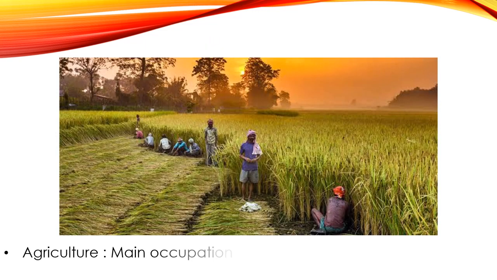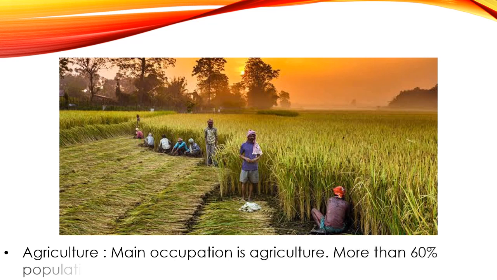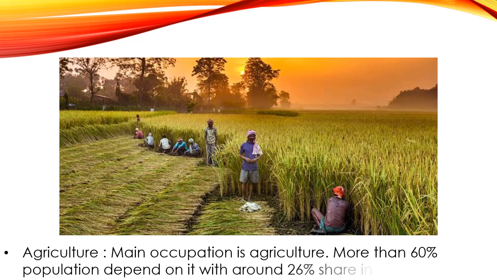Agriculture. Main occupation of the developing nation is agriculture. More than 60% population depend on it, with around 26% share in the GDP. Here GDP is the gross domestic product, which is basically national income. So around 60% population depend on agriculture for work, and the actual income which they earn is only 26% of the GDP of these nations.